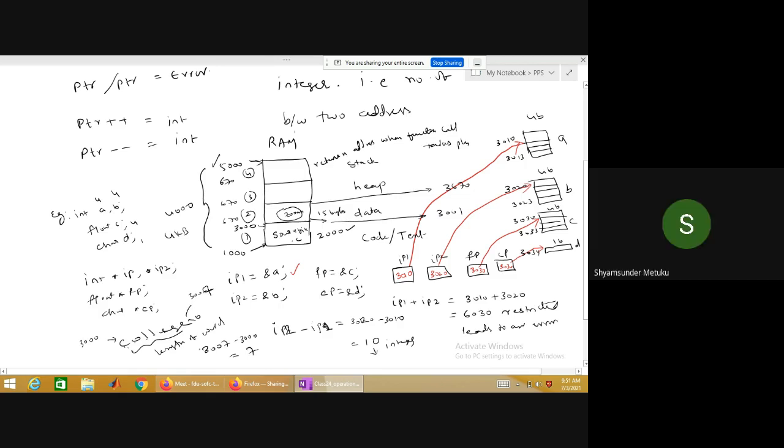So whenever you want some kind of a logic to find the length of the word by using 2 pointers, that time we perform the subtraction between the 2 pointers. Otherwise, subtraction between 2 pointers will give you some other pointer which is invalid, because it is no more a valid address location. But this value can be used to find the length of the string or the number of locations between the 2 pointers. Is it okay? Is it clear?